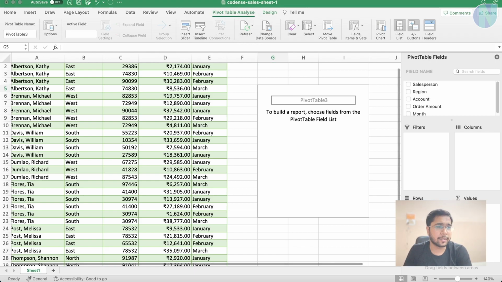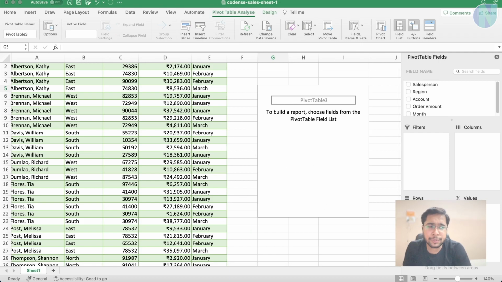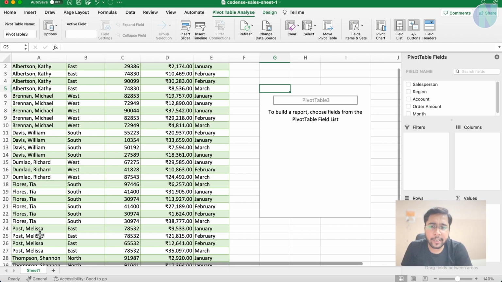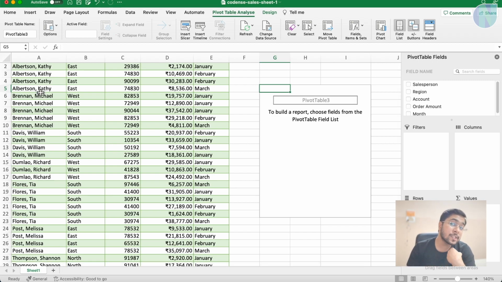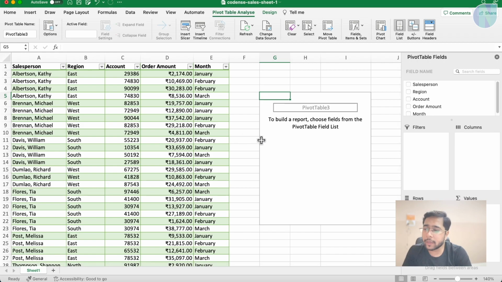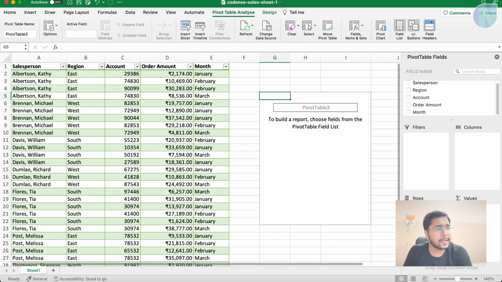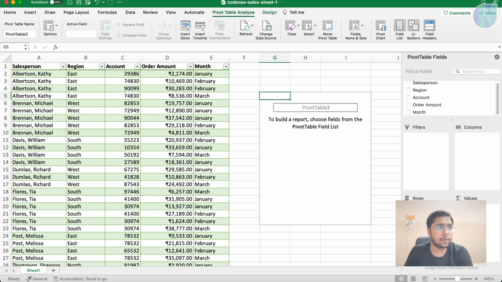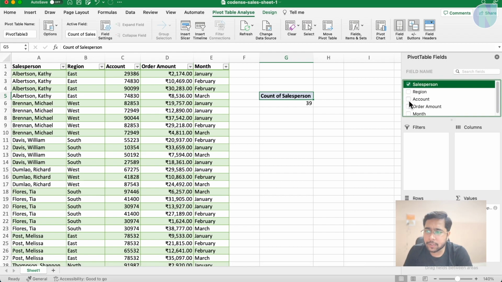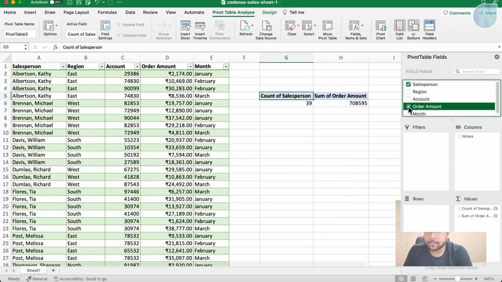Now how to use it? This will create a table to summarize the data. Now suppose I want to summarize how much amount of order a particular person has given us, irrespective of the region and irrespective of the time or month. So how can I do that? Here you can see there are columns coming up. So I will select a few columns here. I want salesperson, and I want order amount. Currently it is not coming in as expected.